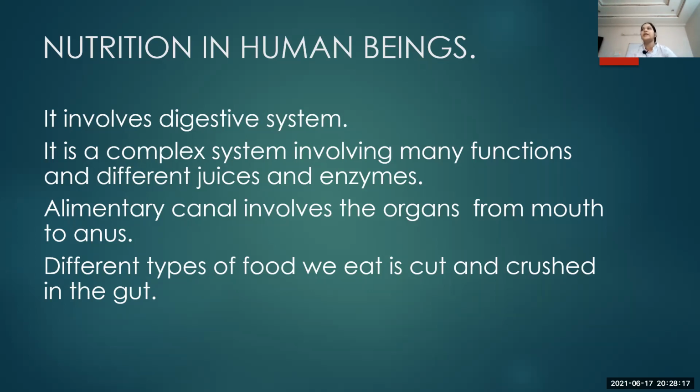Right from the mouth till the anus, this is called the alimentary canal, or the digestive system. The alimentary canal helps in digestion of the different types of food we eat.